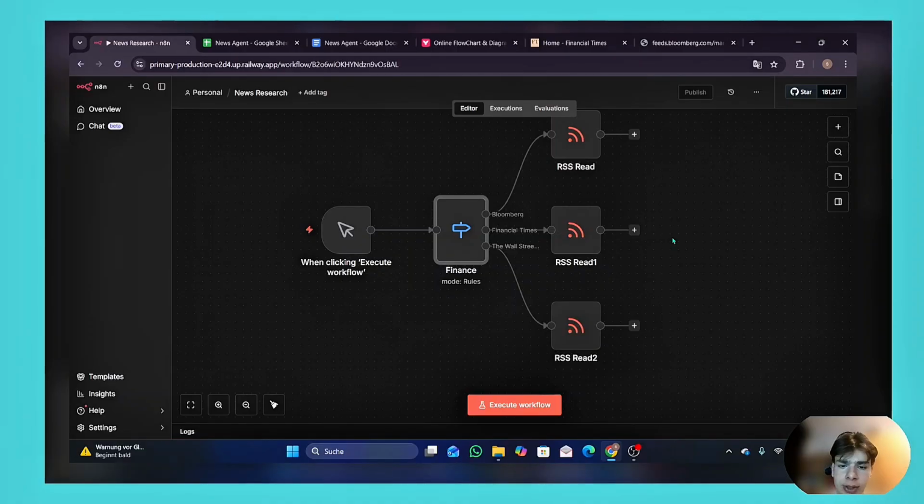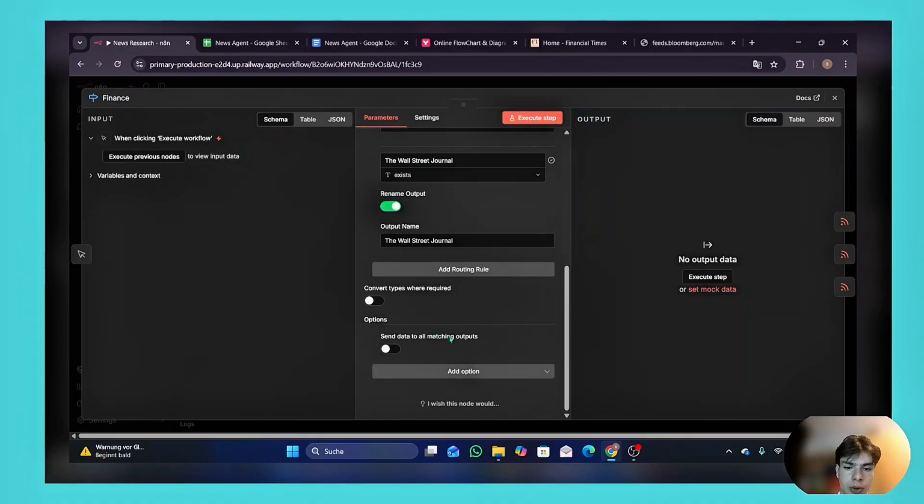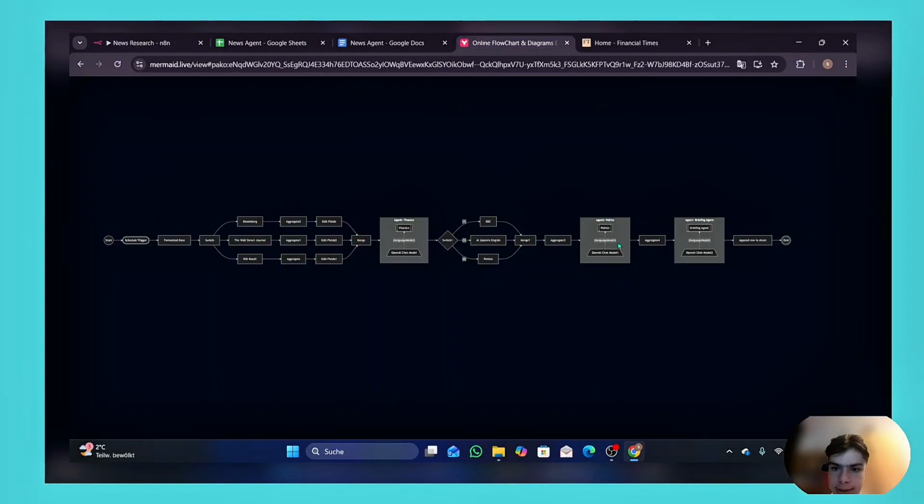Before we actually execute it, I forgot to mention that we have to activate a very important option. So let's quickly go back to the switch node, then go down to add options, and you have to go to send data to all matching outputs and activate. Okay, now let's do the same also for politics, and at the end also for the final AI agent that summarizes and gives us the final output, like the top 10 news of the day.